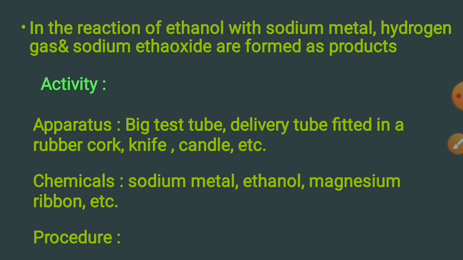Let us do the activity. Apparatus: a big test tube, a delivery tube fitted in a rubber cork, a knife, a candle, etc. Chemicals used: sodium metal, ethanol, magnesium ribbon, etc. Procedure: take 10 ml of ethanol in a big test tube. Cut sodium metal into 2 to 3 pieces of cereal grain size. Put the sodium pieces into the ethanol in the test tube and fix the gas delivery tube to the test tube. Take a burning candle near the outlet of the gas delivery tube and observe.